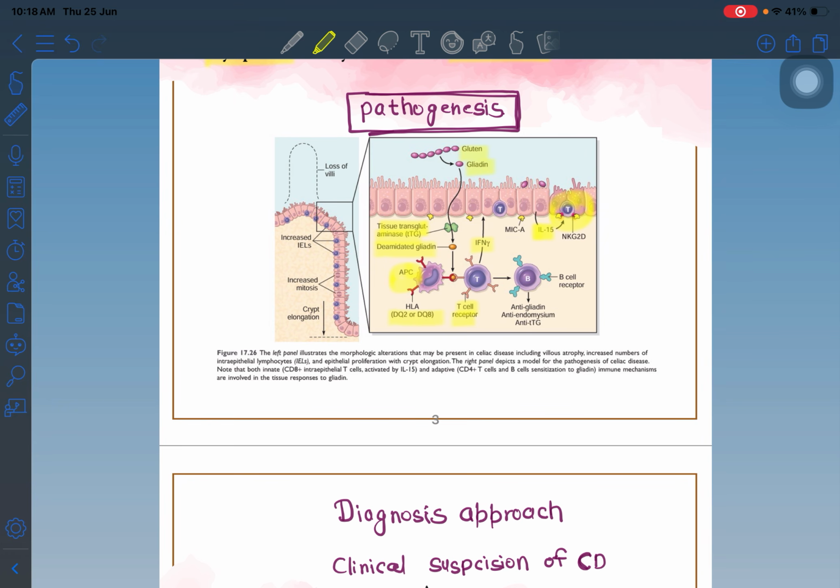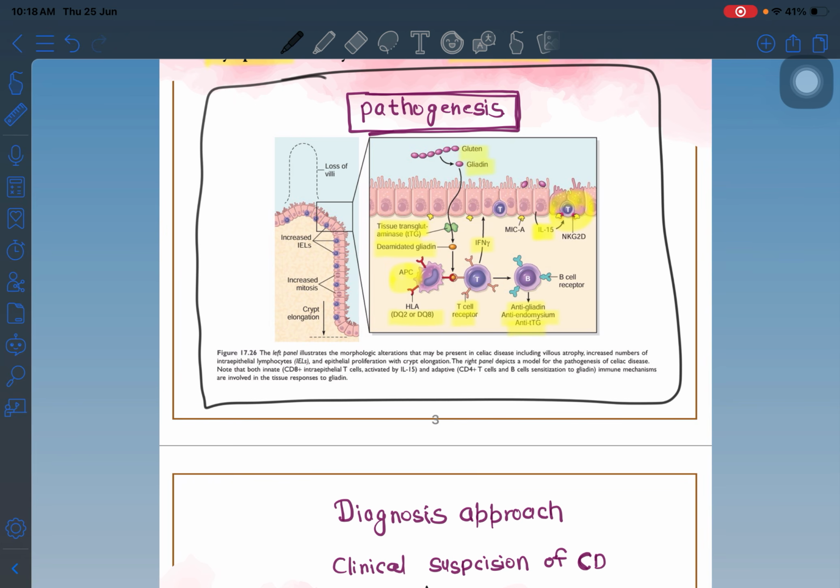So due to the damage to the epithelium, there is decreased absorption of nutrients, proteins, carbohydrates and other things, which causes malabsorption, growth failure and diarrhea. Another important thing is that the T cells also stimulate the B cells, which produce anti-gliadin, anti-endomysium and anti-TTG antibodies. This whole picture has all the diagnostic clues of celiac disease.